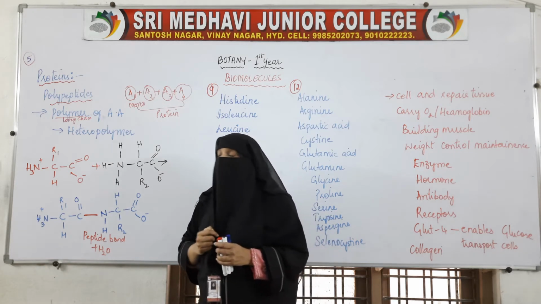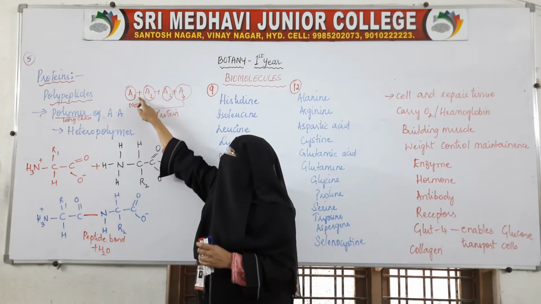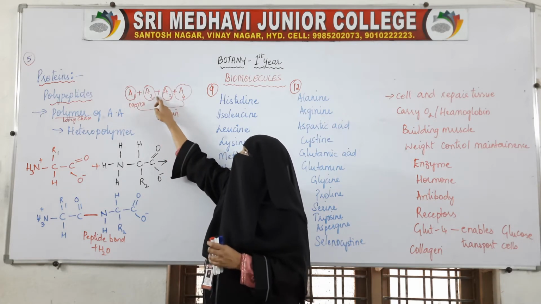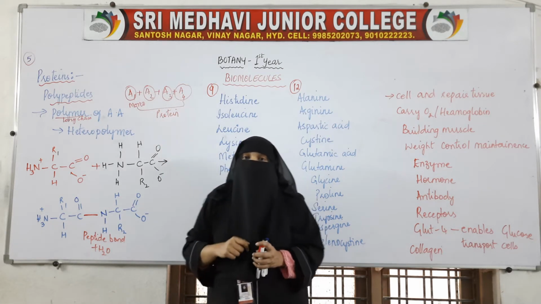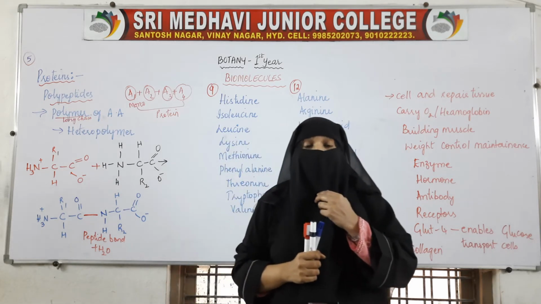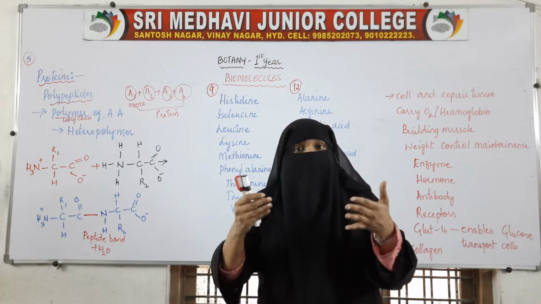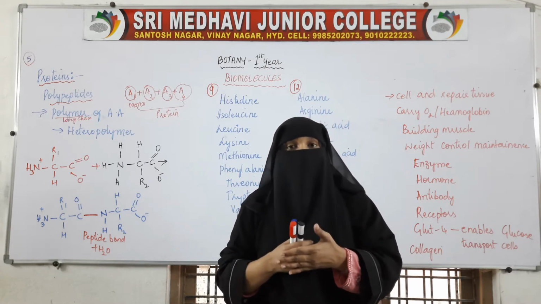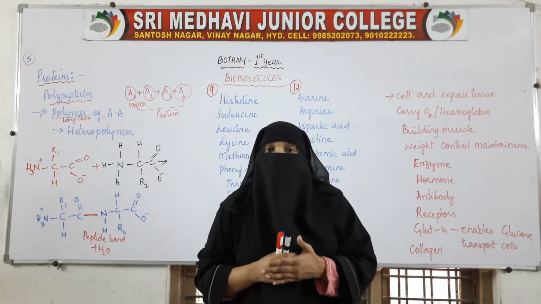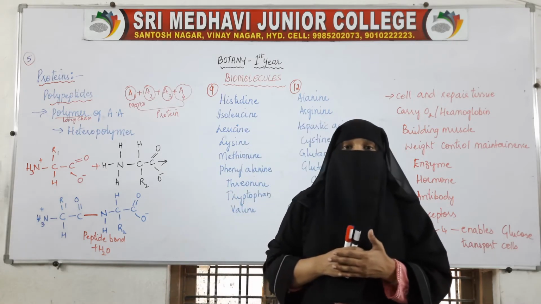So we say proteins are polypeptides because these amino acids are joined by many peptide bonds. Many amino acids, many peptide bonds. So we also call it a polypeptide.